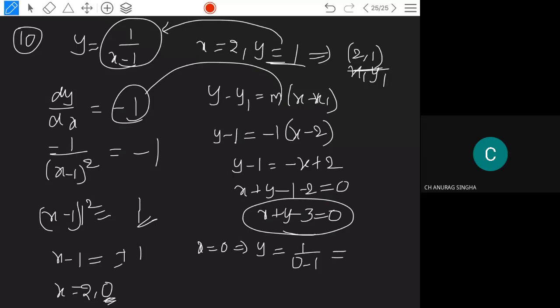In the same way, substitute x equal to 0 here, and you get y equal to -1. So (0, -1) is also a point of contact. Like this, as you found the equation before, find the equation here also, taking the slope as -1. That's all. Did you understand?